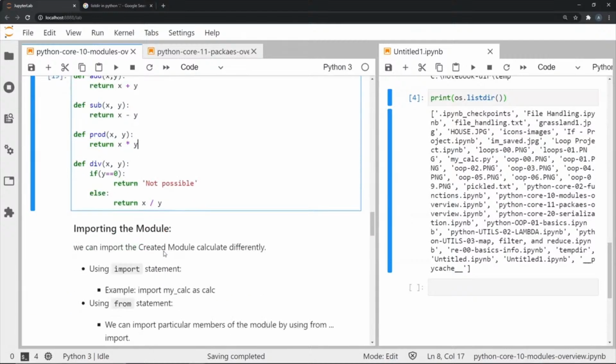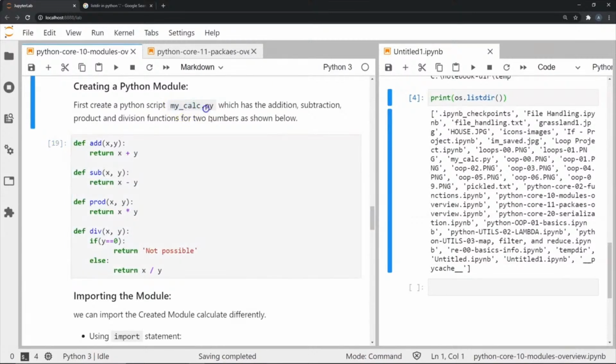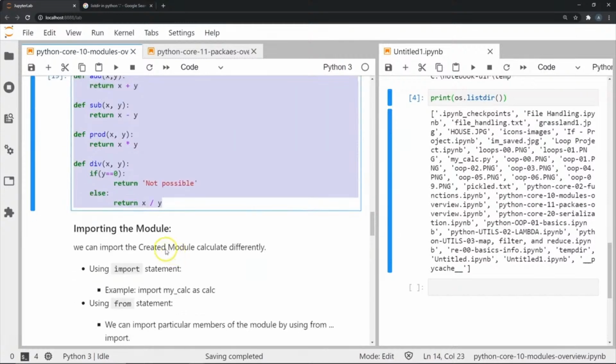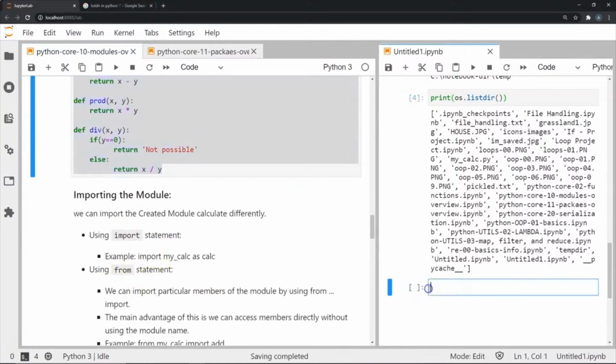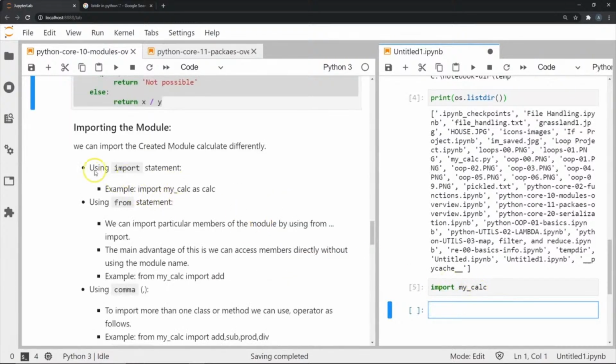Now, how do we import a module? Once I have created a script, in my example it will be called mycalc.py, and we've stored it in our directory. To import the module, all we have to do is use the import statement. So if I have to import mycalc, all I have to do is say import mycalc, and now mycalc has been imported. We can use the import statement, or if we want to import something particular from mycalc, we can do from mycalc import.